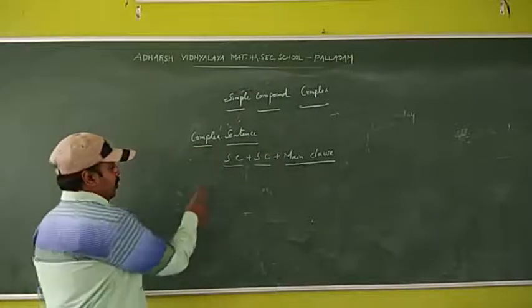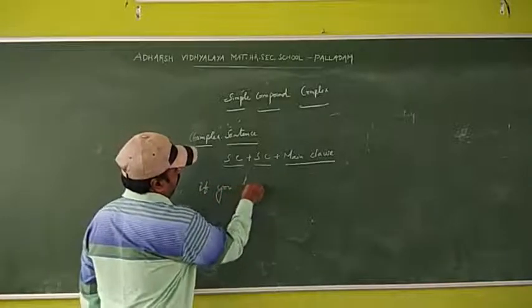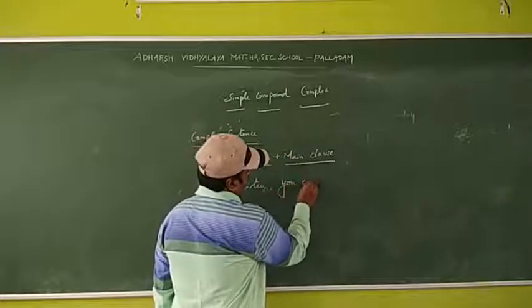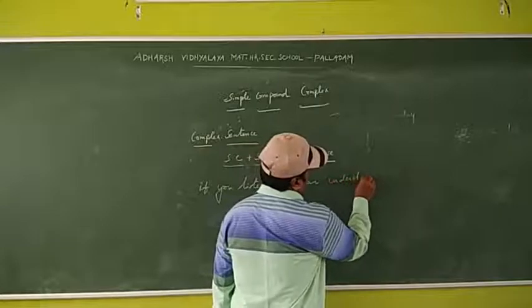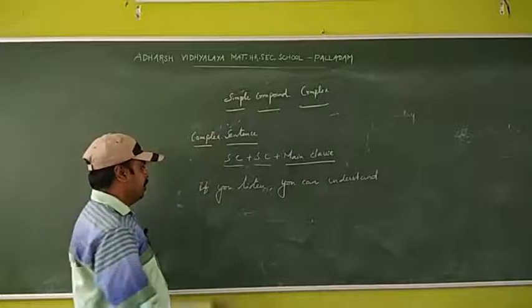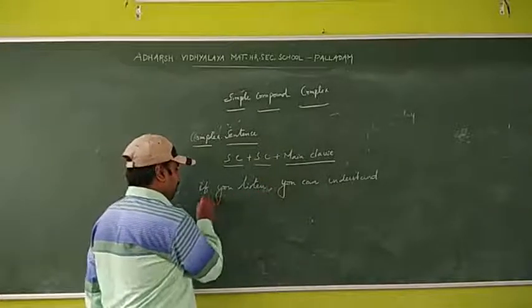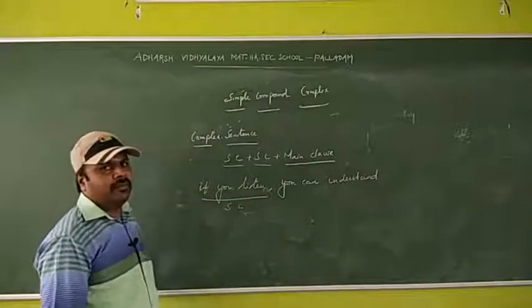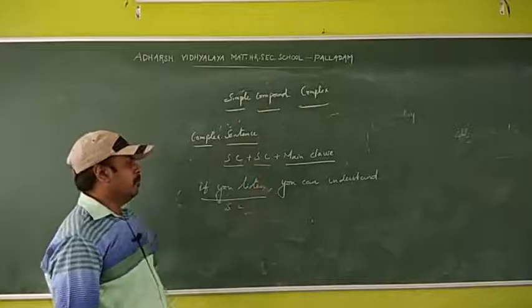Okay, so for example, if you listen, you can understand. Here, if you listen is the subordinating clause because it is an incomplete sentence.